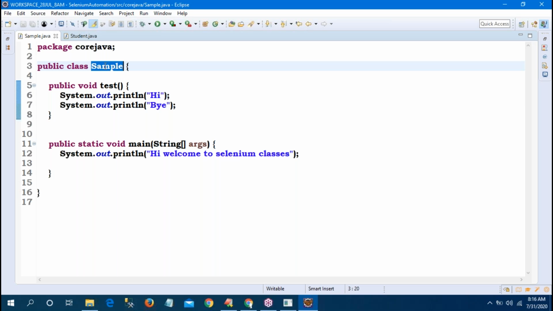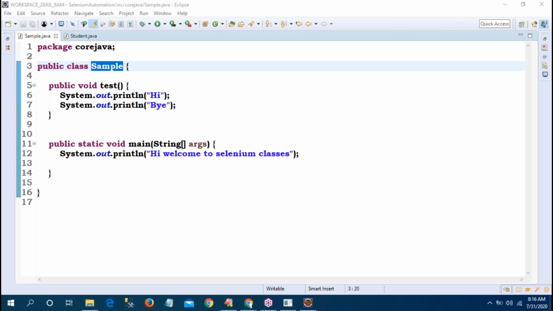If I run this, what is the output I will get? Am I getting hi and bye or not? Bo is telling you will get hi and bye. No, Bo, hi and bye, no.